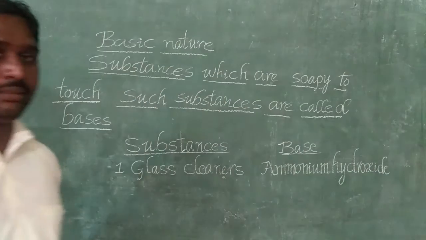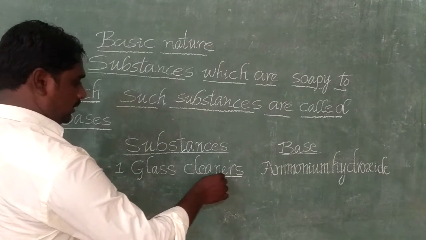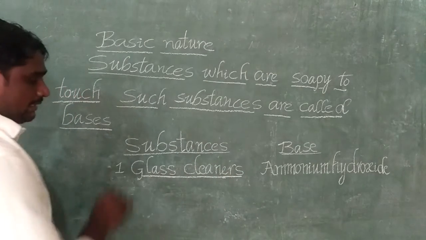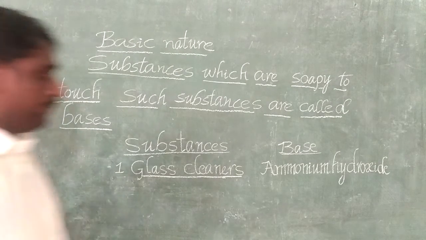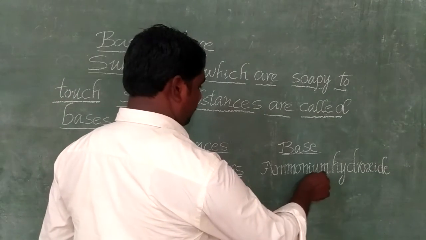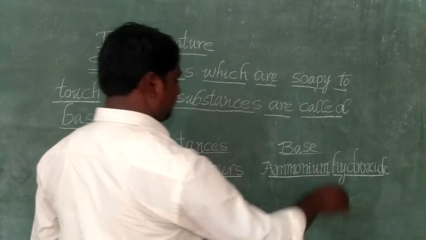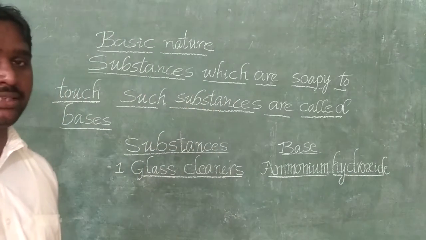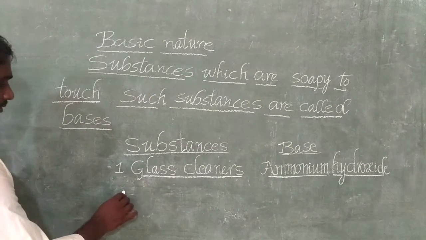Ammonium hydroxide. Okay, students? What is the name of the substance? Glass cleaners. What is the name of the base present in it? Ammonium hydroxide.